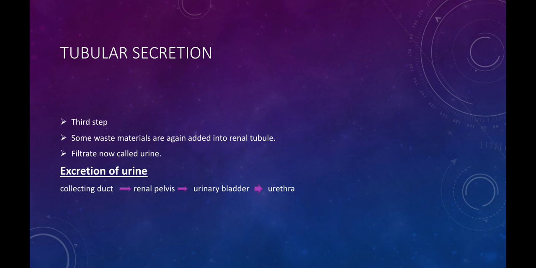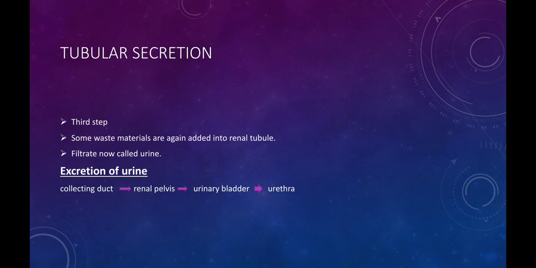After the process of filtration, reabsorption and tubular secretion, excretion of urine will take place. Urine from the collecting duct moves into the renal pelvis.